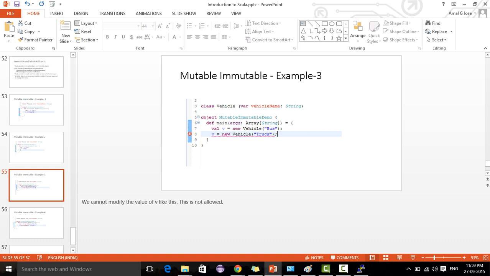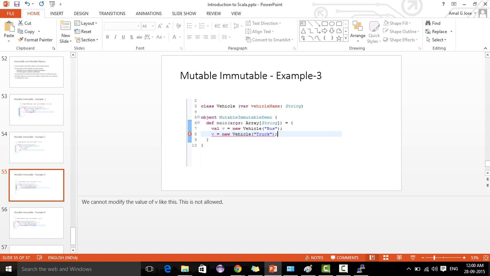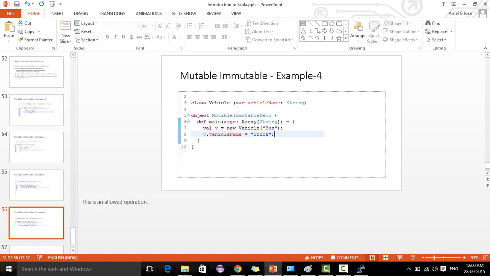Similarly, val v equal to new vehicle of bus, then v equal to new vehicle of truck, it is not possible, it is not allowed. But val v equal to new vehicle of bus, then v dot vehicle name. We didn't change v itself, we just put v dot vehicle name. So this is possible. We cannot create a new object, we cannot instantiate it with a new truck. We are just modifying its property. We are not instantiating anything new.